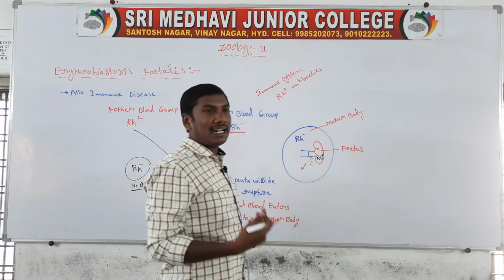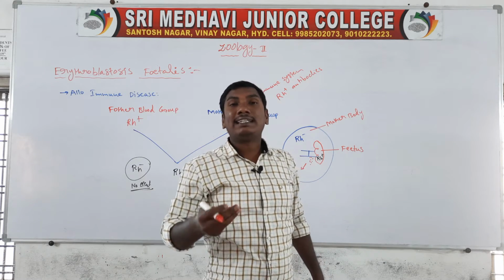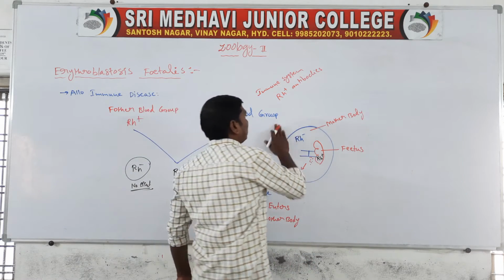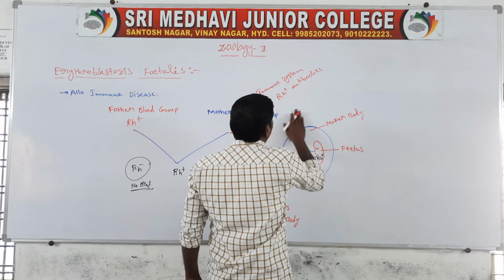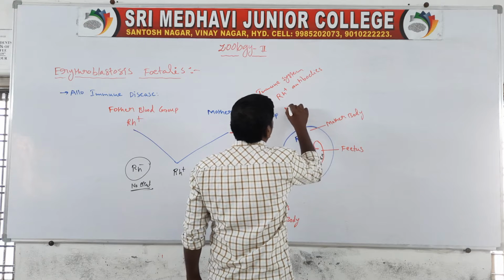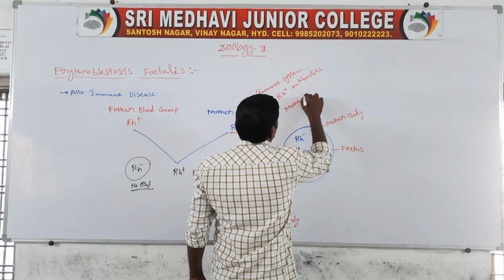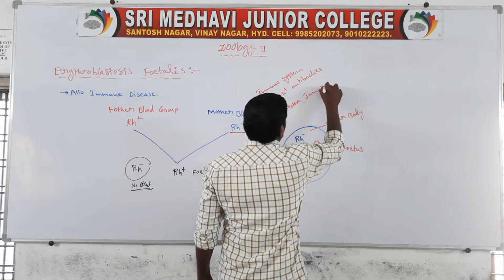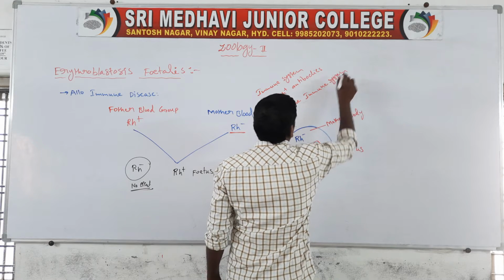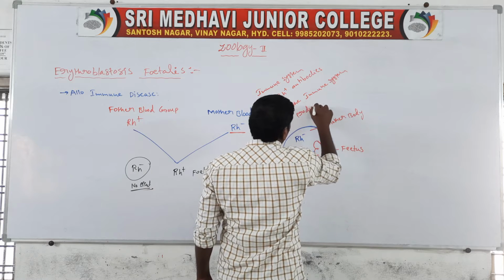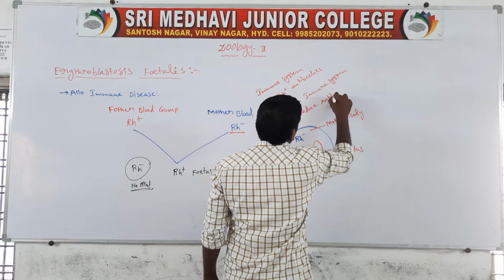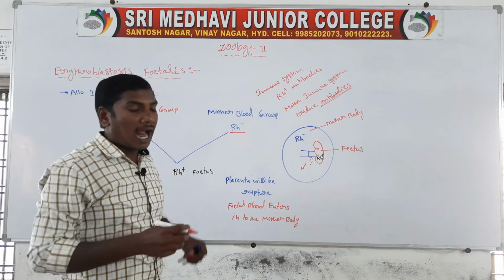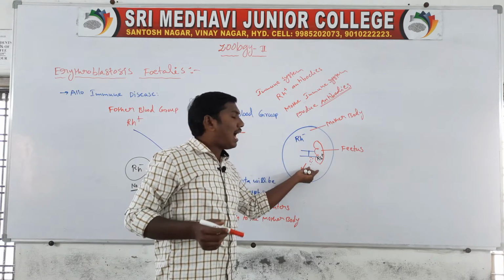After identifying them, the mother's immune system produces antibodies, because it identifies the Rh positive antigens.